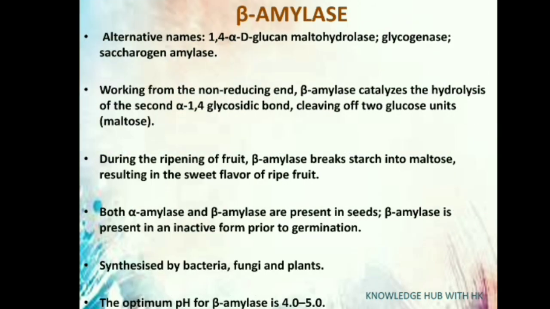Beta amylase's alternative name is alpha 1,4-D-glucan-maltohydrolase. It acts on non-reducing ends, catalyzes the hydrolysis of the second alpha 1,4-glycosidic bond, and cleaves two glucose units. Beta amylase breaks starch into maltose during the ripening of fruit, resulting in sweetening of ripened fruits. Both alpha and beta amylase are present in seeds, but beta amylase is present in an inactive form prior to germination. It can be produced by bacteria, fungi, and plants at a pH of 4.0 to 5.0.